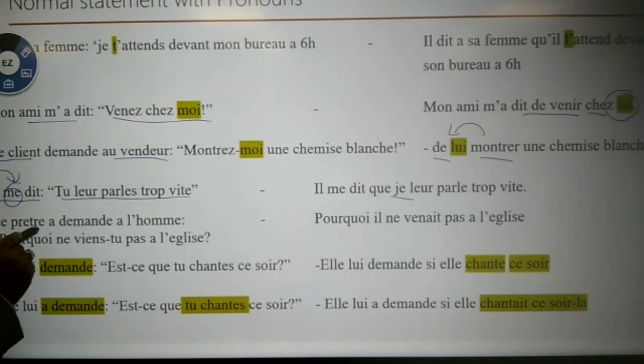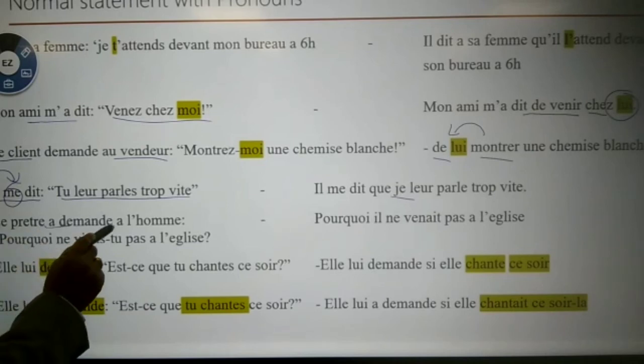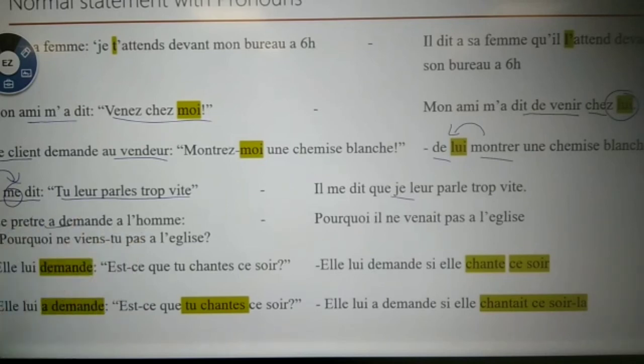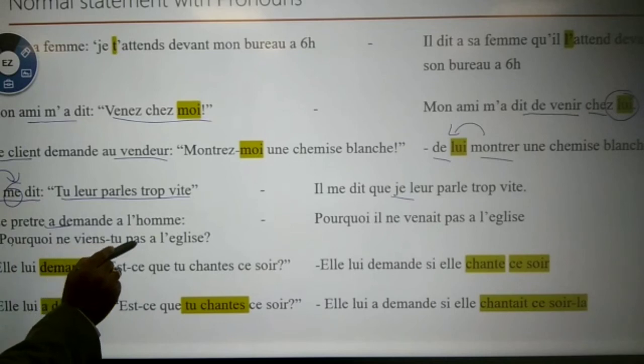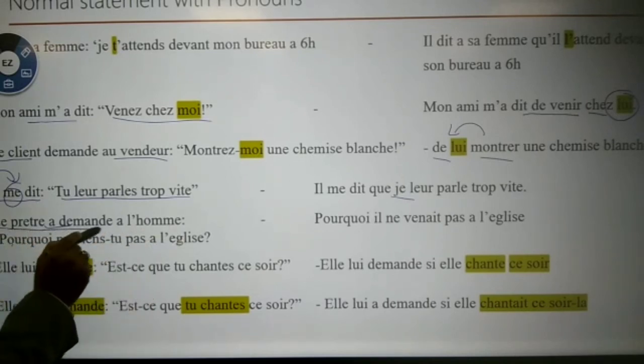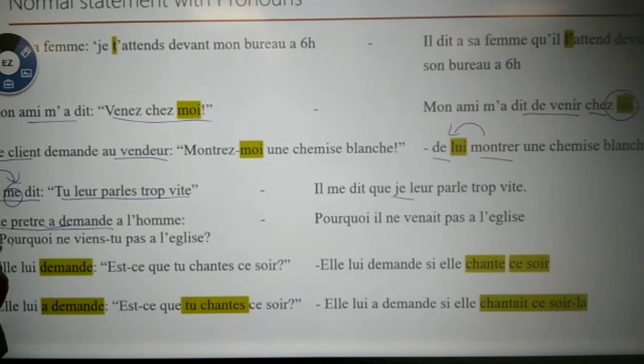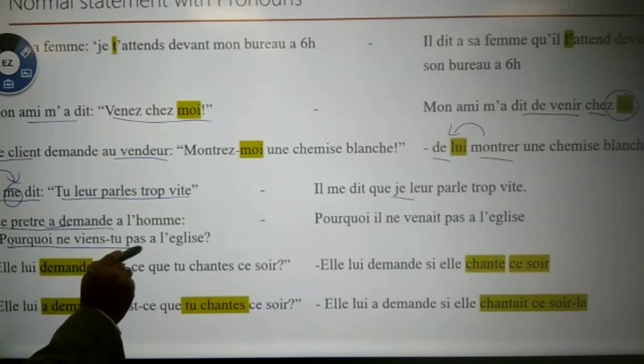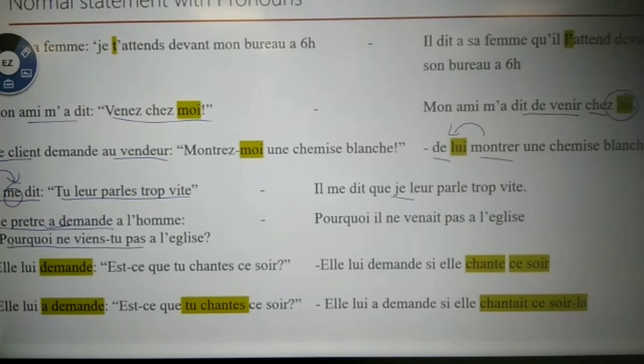Le prêtre a demandé à l'homme. Le prêtre means the priest. The priest has asked the man, pourquoi ne viens-tu pas à l'église? So look at the tenses. Reporting speech is in passé composé. Direct speech is in present tense.